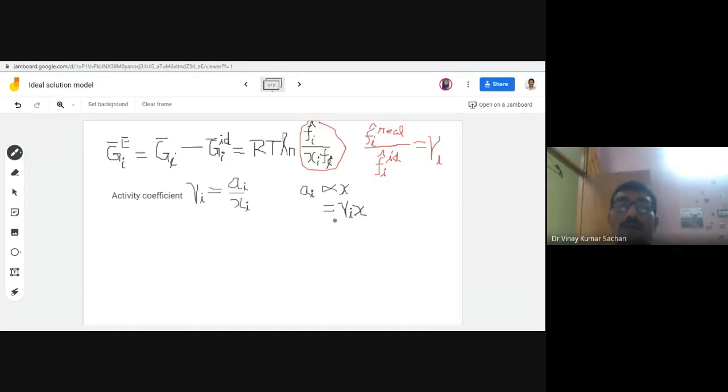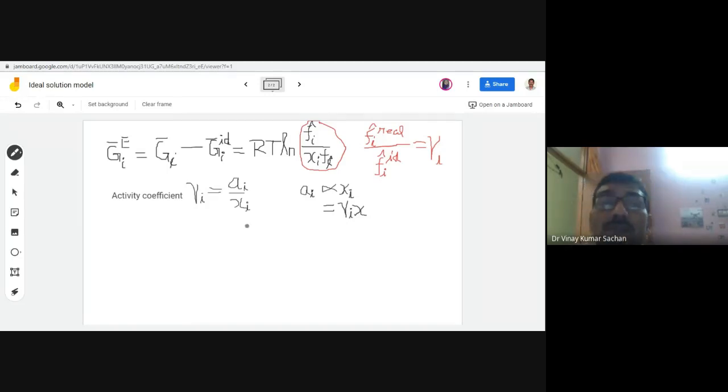Okay. So is that fine? Now in place of non-ideal solutions, wherever you have mole fractions, you should write activity, not the mole fraction. So let me put subscript i also. For only ideal solutions, this mole fraction xi is applicable. But in place of mole fractions for real solutions, we write activity. And if we want to convert this activity into mole fractions, we have to multiply a coefficient which is called activity coefficient. So activity coefficient is a ratio of activities in fact.